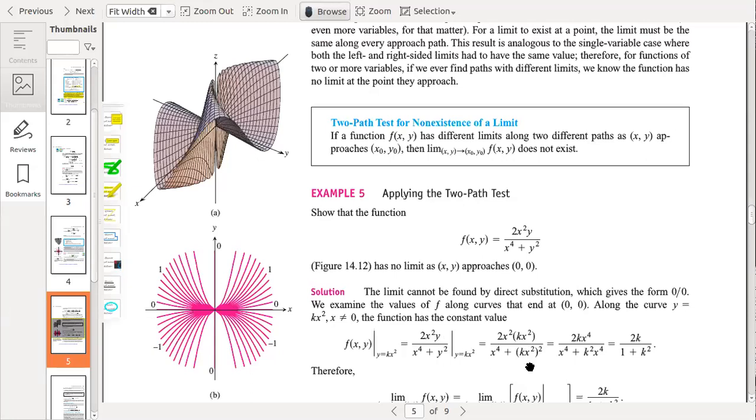This is a little bit of a trick, because if you have y to the power 2, then it can be divided by y square. So he has used the same trick: he substituted y equals kx square. If you substitute y equals kx square, here you will have x to the 4, here x to the 4, and the total power is also x to the 4.